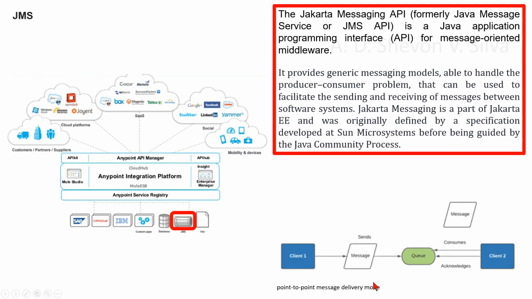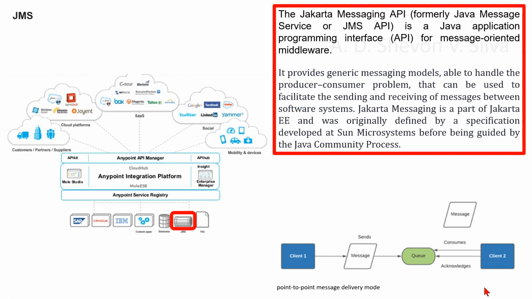Here you can see the point-to-point message delivery mode. In this type of messaging, the exchange of messages happens between a single sender (producer) and a single receiver (consumer) via a queue. Once the sender publishes a message, it is retained in a queue until a receiver consumes that message.